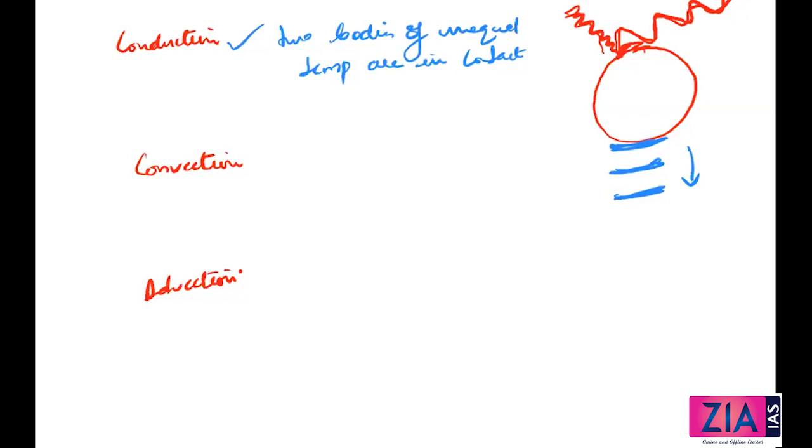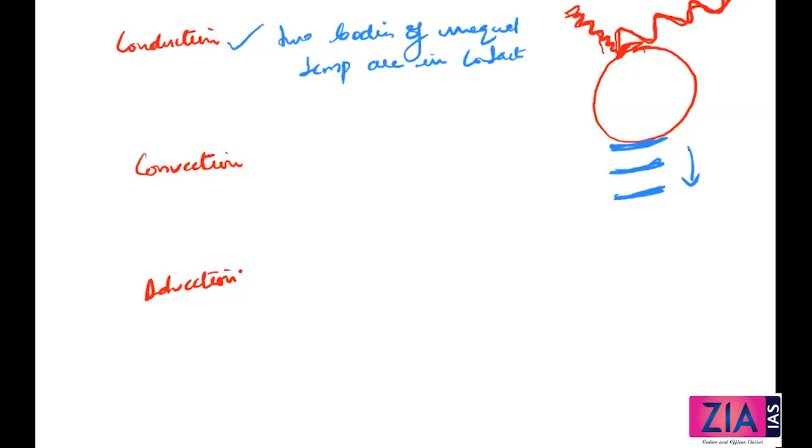This transfer of heat actually continues until the two bodies attain the same temperature, or if the contact is broken, it is over. If the spoon and the tumbler are still in touch, the process will continue until both bodies have the same temperature. That is what is happening in conduction. So conduction is important in heating the lower layers of the atmosphere. That's about conduction. Then we talk about convection.